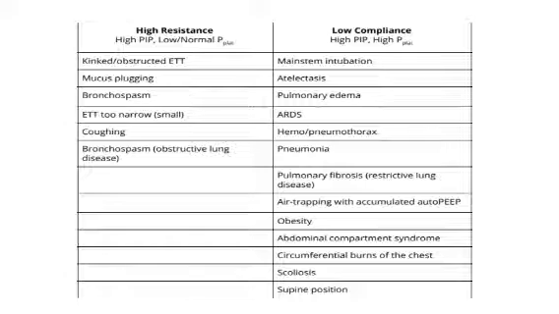That could be a kinked ET tube or a mucus plugging, which is very much common in ARDS patients, and bronchospasm. But in COVID ARDS, mostly we are dealing with a low compliance thing. That is, we'll have a high peak inspiratory flow as well as a high plateau pressure. So ARDS will be a low compliance, high peak inspiratory flow and a high plateau pressure. The other causes could be mainstem atelectasis. Atelectasis is also very much common in ARDS. This is the reason why our patient is hypoxic in this thing, ARDS and pulmonary edema. So these three are the main criteria why we are classifying COVID ARDS as low compliance.